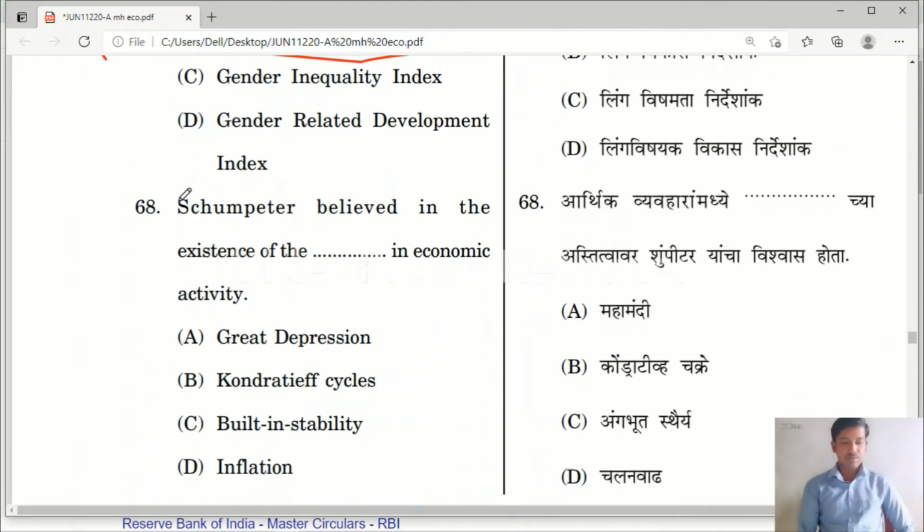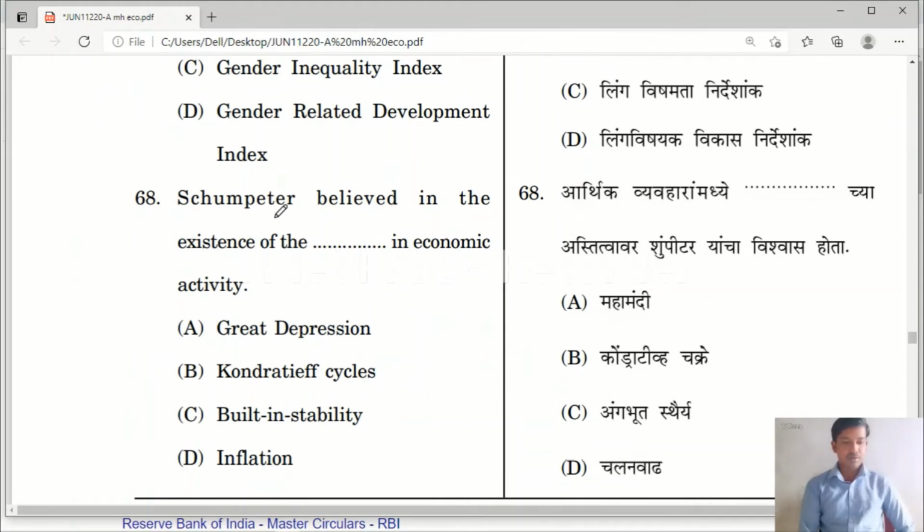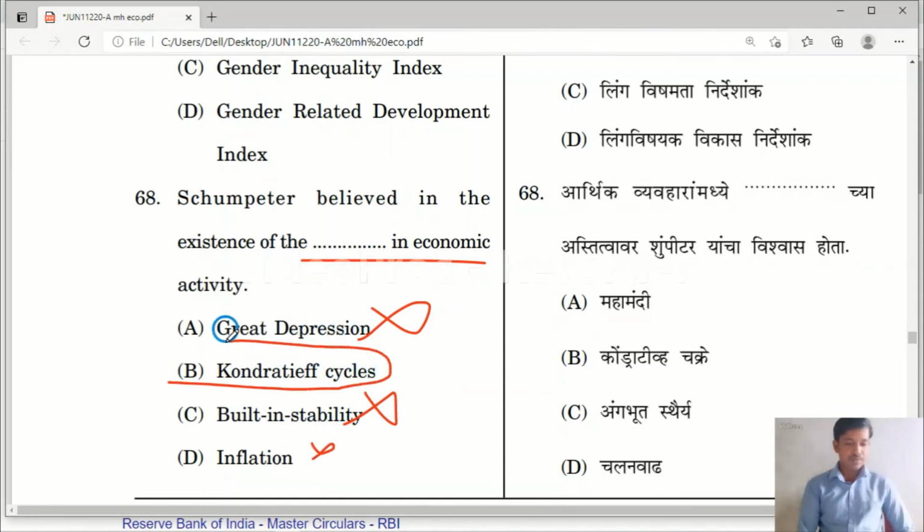Okay, question number 68. Schumpeter believed in the existence of dash in economic activity. Yes, I hope you know about the Schumpeter theory of trade cycle. Great Depression, no, that is J.M. Keynes. Built-in stability, no. Inflation, no. The right answer is option B, contractive cycles.